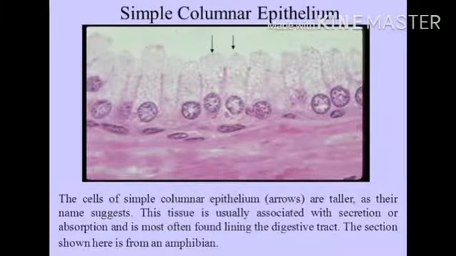Now simple columnar epithelium. The cells of simple columnar epithelium are taller, as their name suggests. This tissue is usually associated with secretion or absorption and is most often found lining the digestive tract. Here absorption and secretion occur, as in the inner lining of the intestine. Tall epithelial cells are present. Columnar means pillar-like.